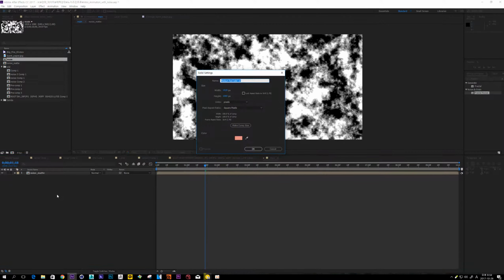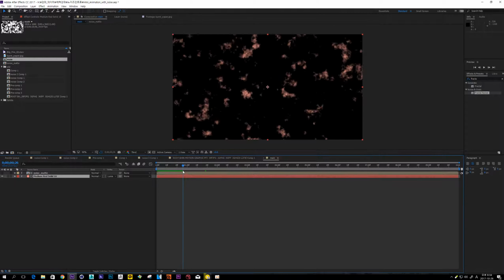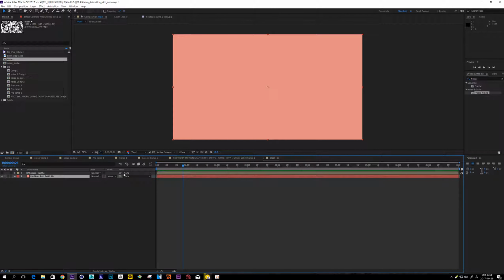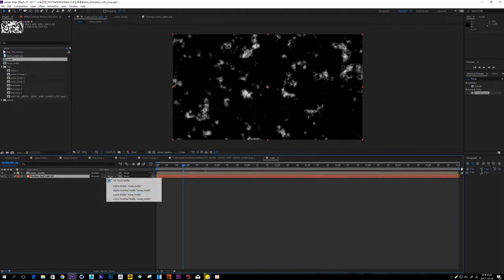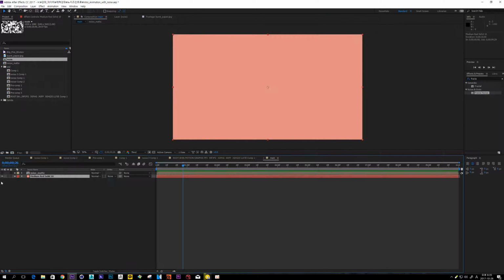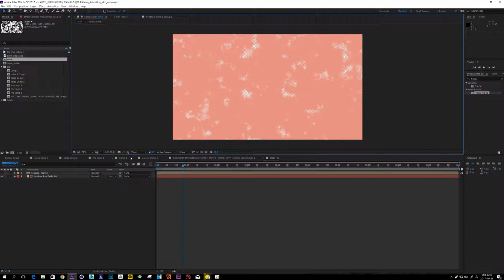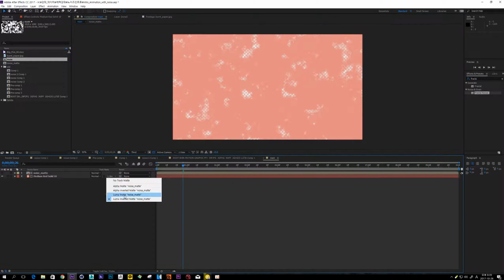I want to show you some example. Make solid and change track matte to luma matte. As you guys know, if I check luma matte, this below layer is shown by only this white color. If I check luma invert, this below layer is shown by only the black color like this. So in this case I use luma matte.